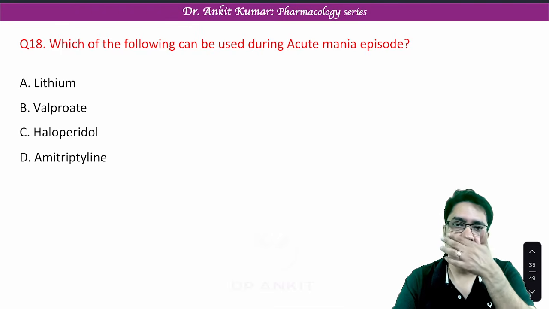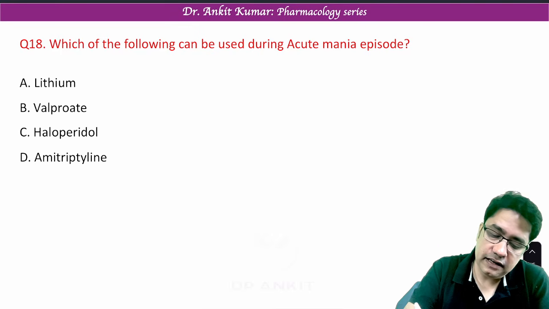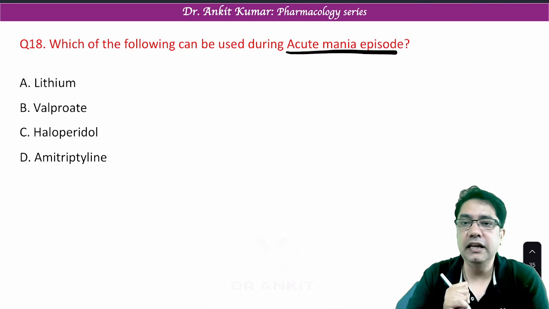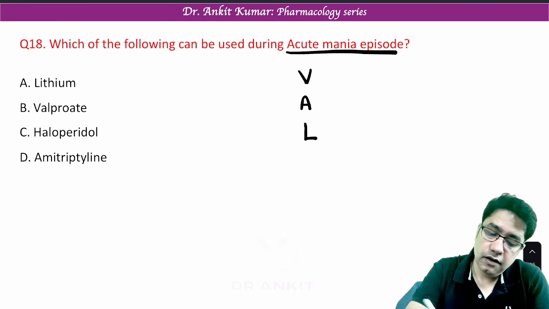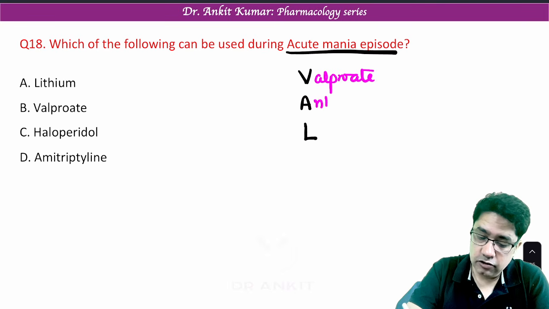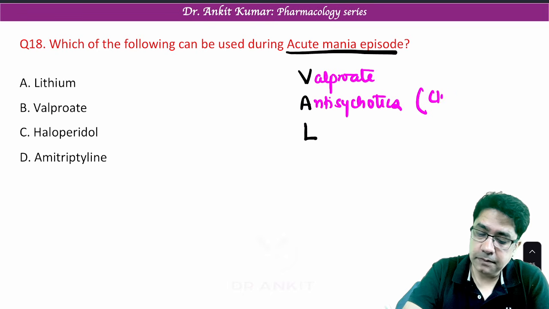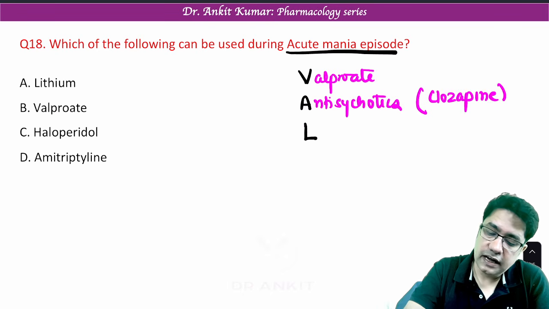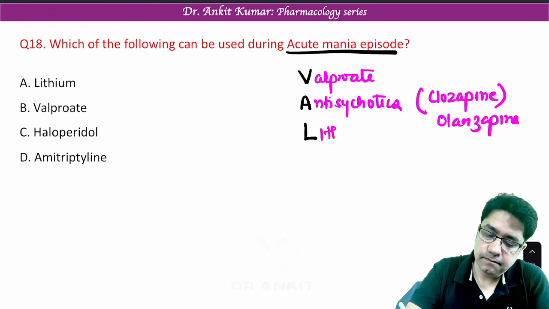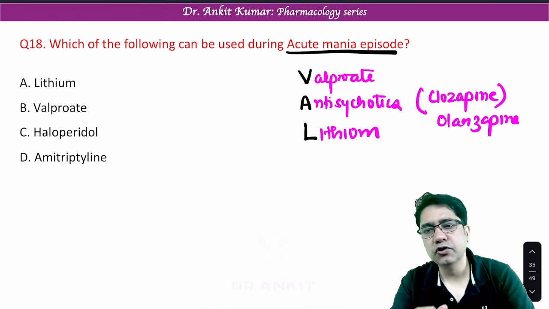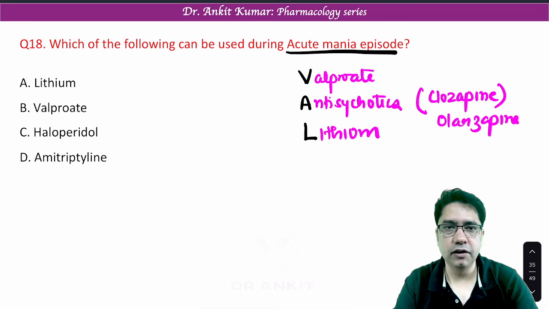Next question, which of the following drugs can be used in an acute mania episode, during an acute attack of mania? So the drugs which can be given in acute attack of mania are three. First drug which we can give is valproate, the most effective drug. We can also give antipsychotic drugs like clozapine, olanzapine, etc. And a very famous drug is lithium. And that is why these drugs are most commonly used for mania or bipolar disorder.